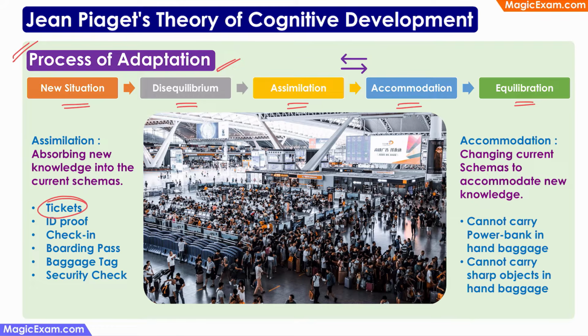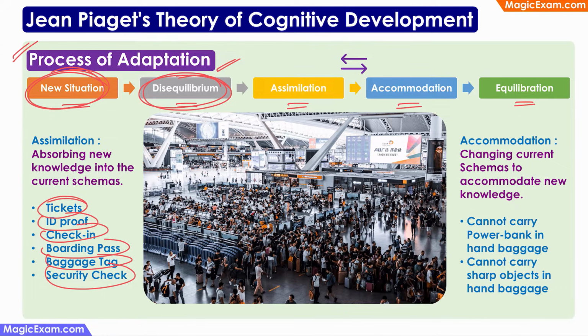Now when I go to the airport for the first time, I'm stopped at the gate because I need to produce an ID proof. And that is a state of disequilibrium because my existing schema does not allow me to deal with the situation. And when I get into the airport, I have to do the check-in, I have to get a boarding pass, I have to get the baggage tag, I have to go through the security check. So all these are new things that I have not done in the past. Therefore, this new situation is leading to disequilibrium.